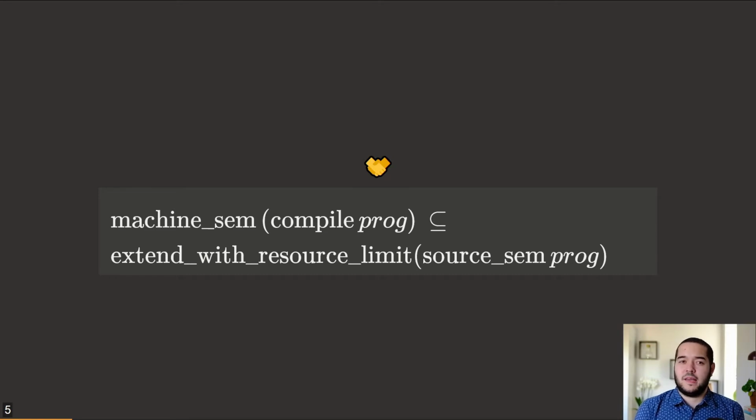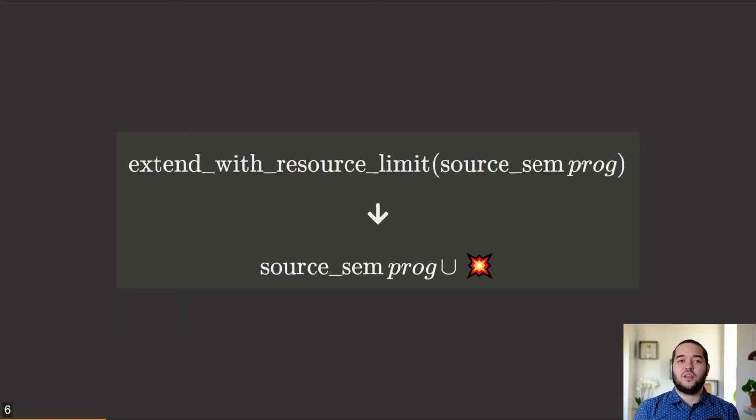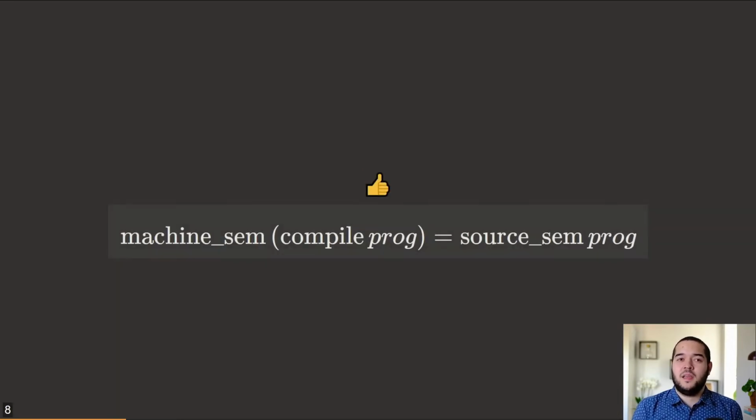However, there is a catch. You may have noticed that the source semantics is enclosed in this extend with resource limit function. What it does is that it takes the behaviors of the source semantics and extends it with running out of memory behavior. We need this because the source semantics cannot run out of memory. So we would like to replace the subset relationship with an equality. This will allow us to translate not only safety, but liveness properties from one side to the other.